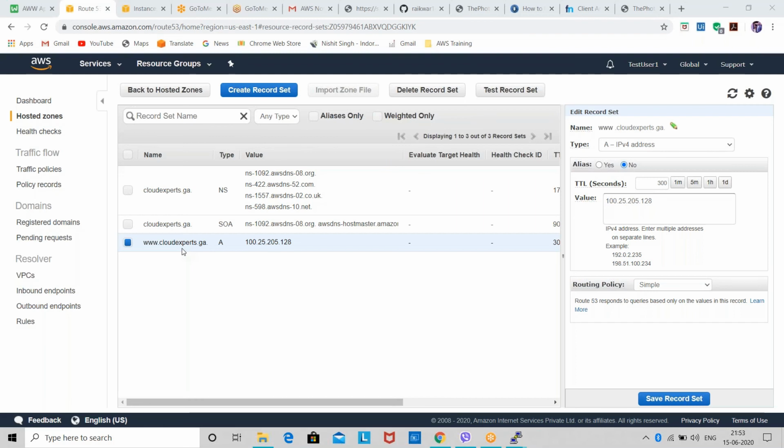Understand? Like in Route 53, we are using the service, so that's why they'll charge us for the service that we have used. If you just create it and you do not use the service, then they'll not charge you. On the very first day, I told you each and everything about when you will get charged and when you will not.